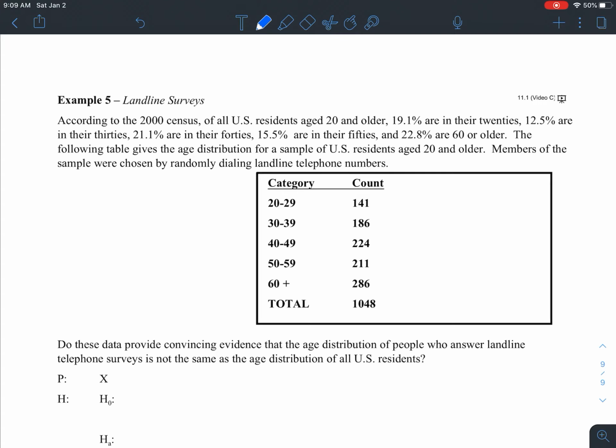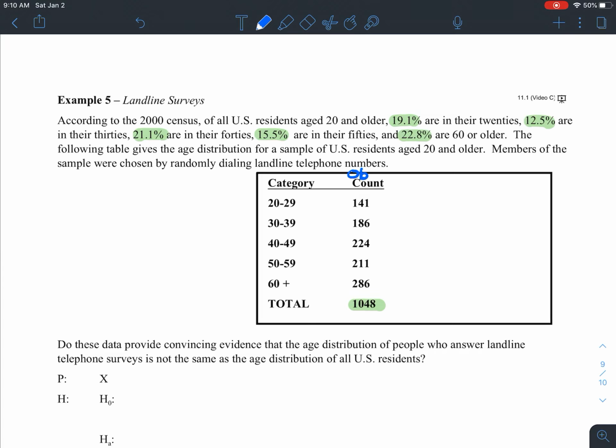The following table gives the age distribution for a sample of U.S. residents aged 20 and older. Members of the sample were chosen by randomly dialing landline telephone numbers. Okay, so what we're given here is there was a total of 1,048 who participated in this survey. That's important when we go back and reference these different percentages to get our expected